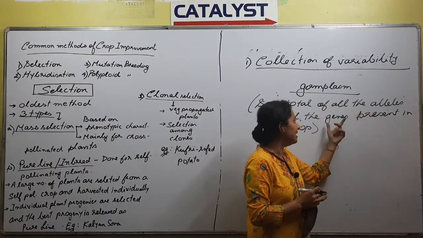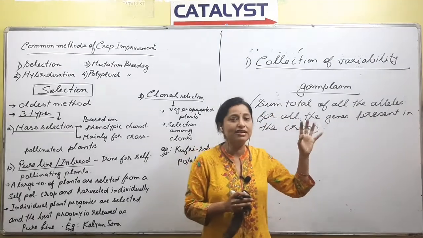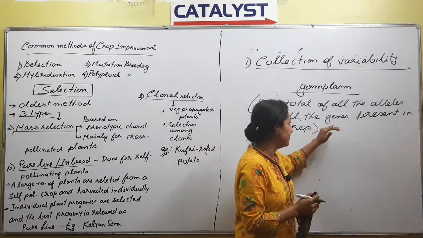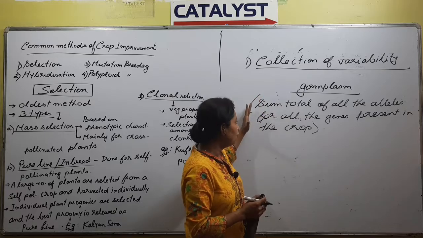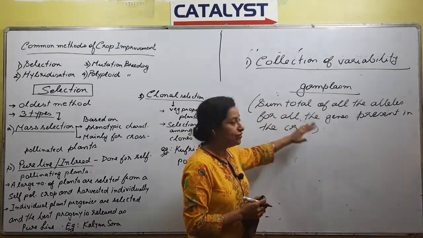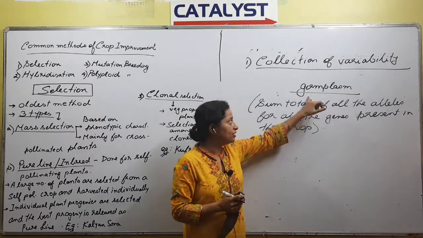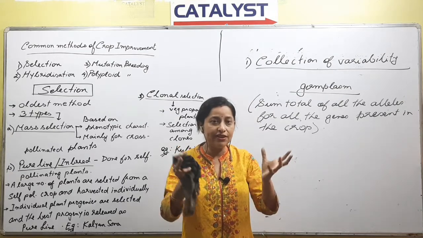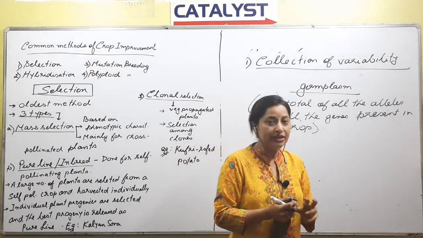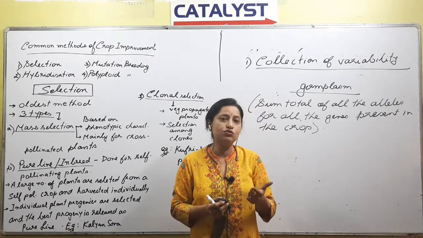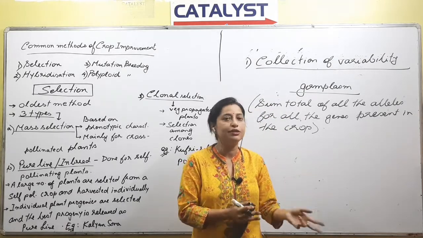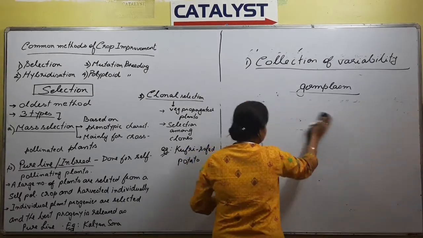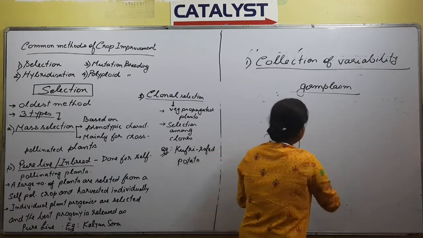As far as the words allele, genes and all this are concerned, I think in genetics we have talked about it, right? What is an allele? An alternative form of a gene is called an allele, right? From the entrance point of view, you have to remember the definition. So what you need to remember is the word germ plasm. Very short, what you understand is collection of all the varieties of genes that are present in that crop. We are not talking about one species or two species. We are talking about the entire species of that particular crop. Next is some information about germ plasm that you have to know.